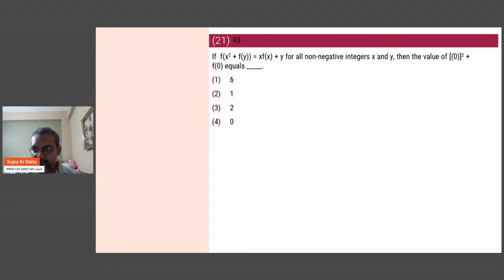So next number is question number 21. Here there is a typing mistake. Here this would actually be f of 0 squared plus f of 0, equal to what? Now you can see f of 0 all over, right? So we'll just plug in 0 there in place of x and y. So if I put x equal to y equal to 0, what do we get here? It says for all non-negative, so we can put 0 if you want. So f of f of 0 plus f of 0 is 0 times f of 0 plus 0.